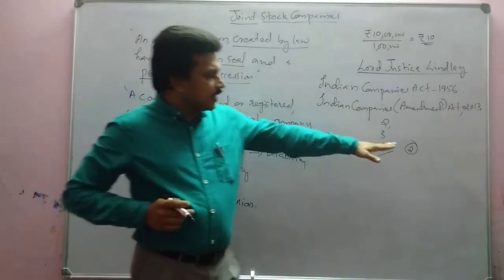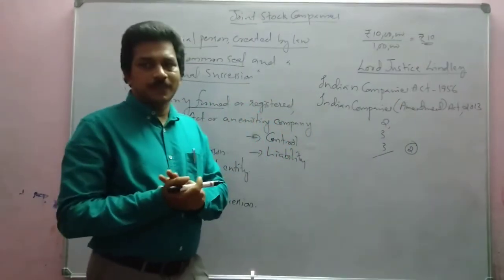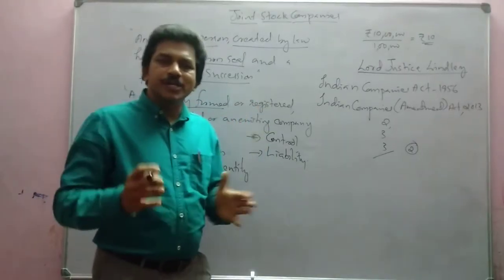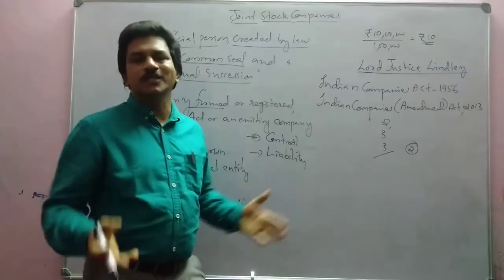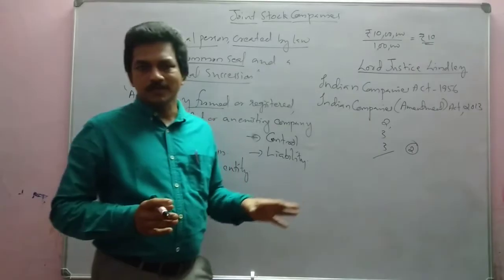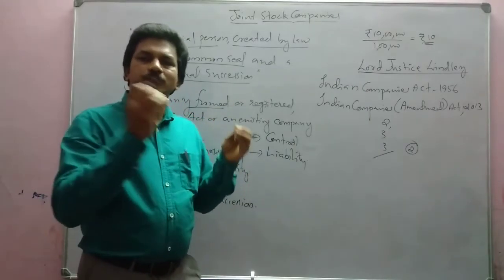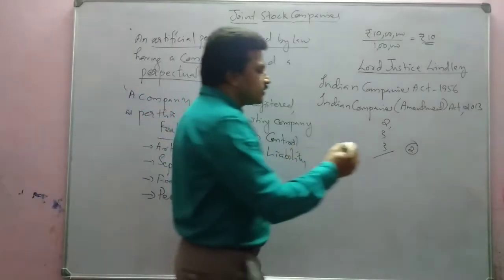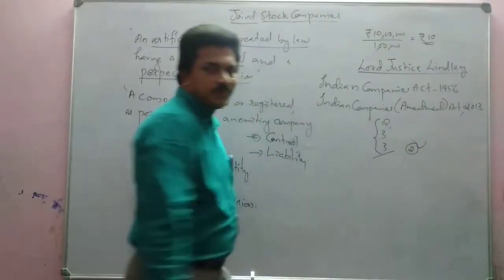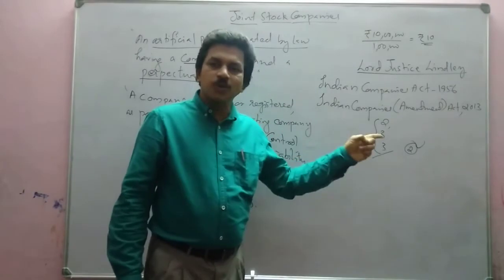Suppose the company has called only up to 8 rupees per share. If at that time the company incurs a huge amount of loss or liability, then in order to settle that liability after selling all the assets, if any money is needed, how much money should a shareholder give? 2 rupees. The 8 rupees already given has gone. So after that, how much does he have to pay now? That outstanding amount of 2 rupees.